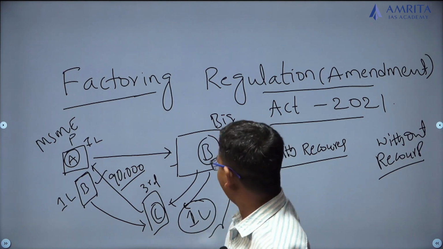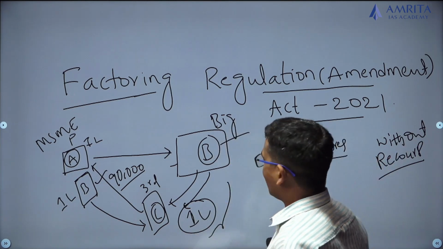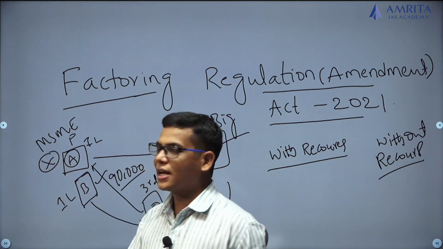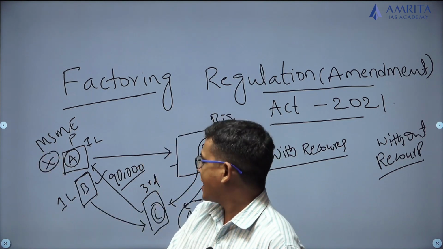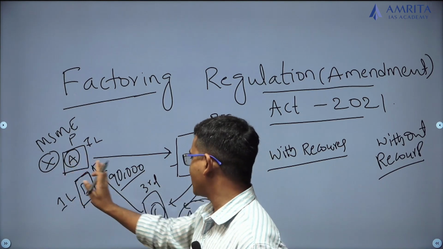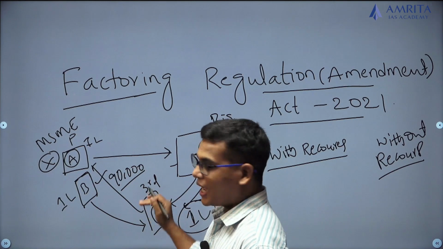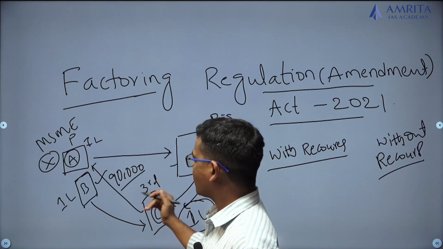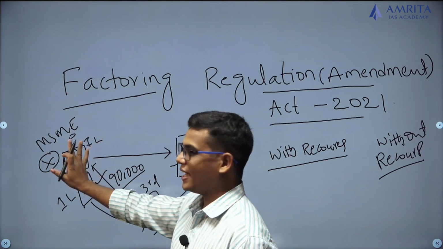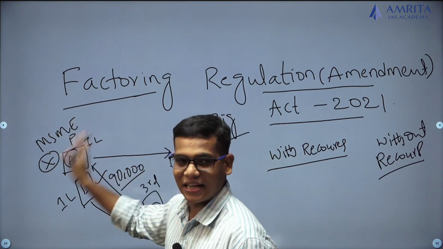But in the case of factoring without recourse, there is no liability to the company or person who sold the trade receivables to the factor. Once he has sold this trade receivable to C, and he has taken some discount and paid some money, after that the responsibility of A ends right there.